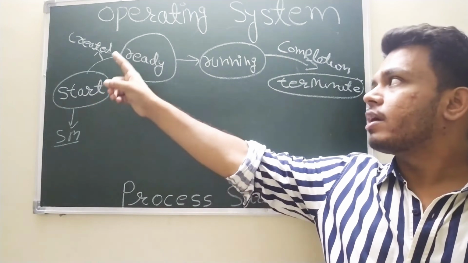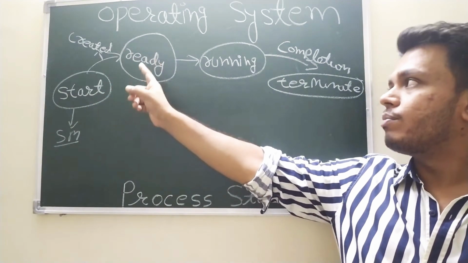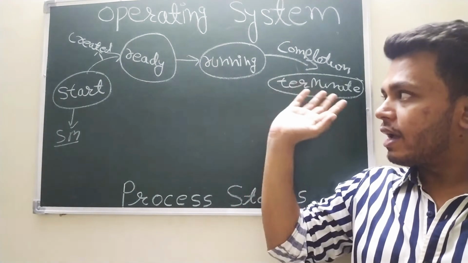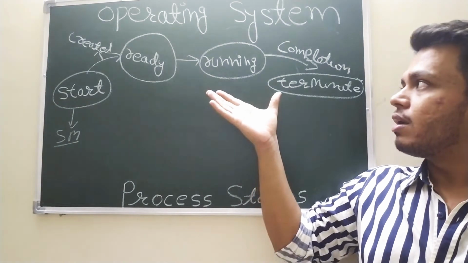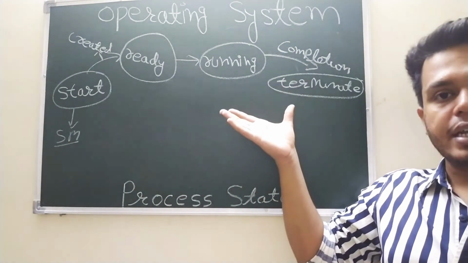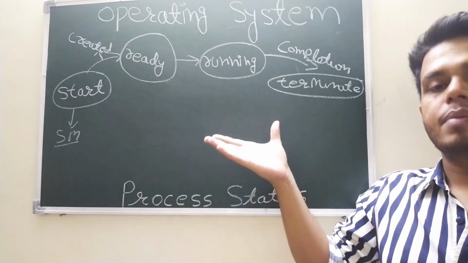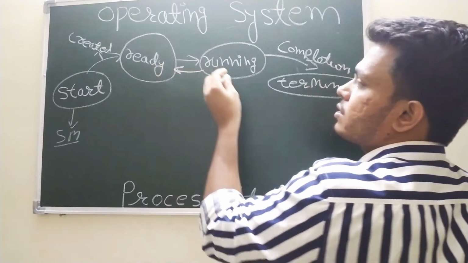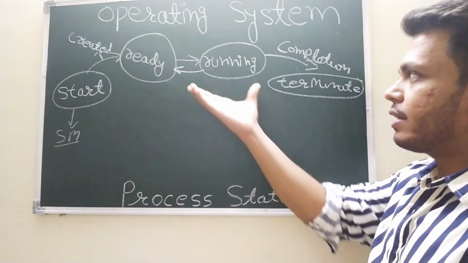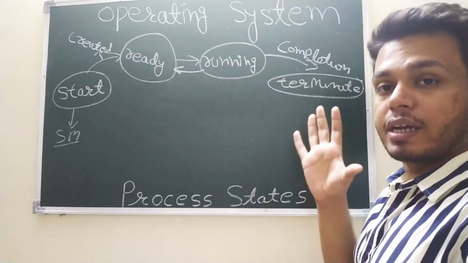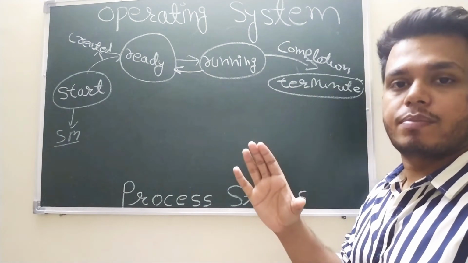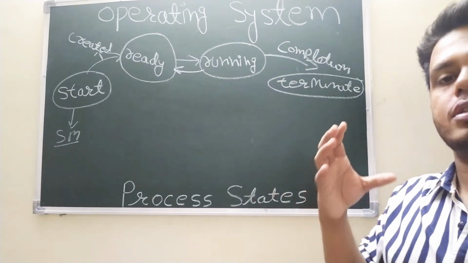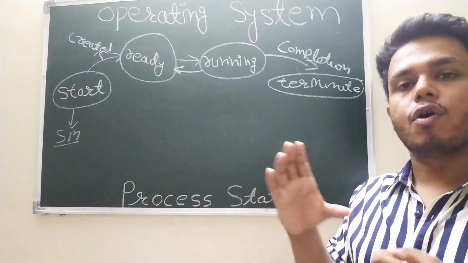First, the process comes under the category of ready. From the ready state, it comes into running, and then from running to terminate. As far as this much is concerned, we are considering a non-preemptive system. In a preemptive system, we can switch back a process if some high priority process comes, right? There are 2 types of systems possible: preemption and non-preemption.